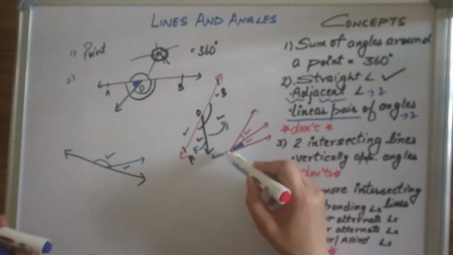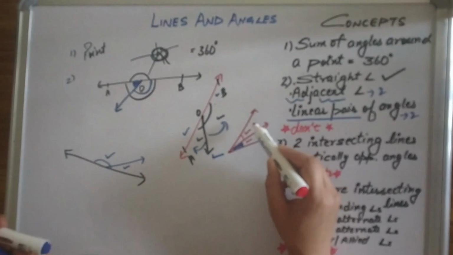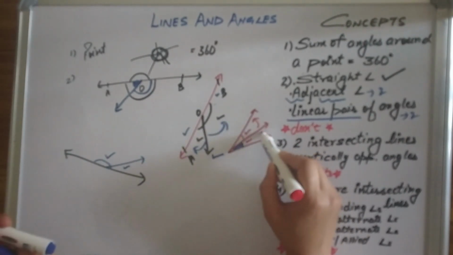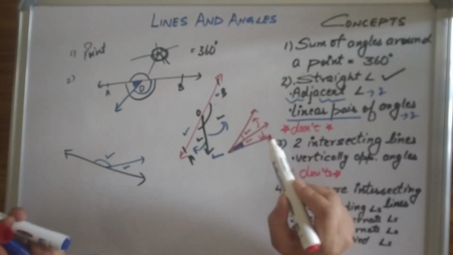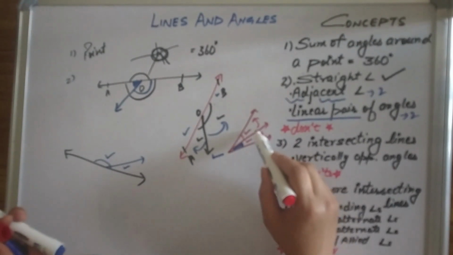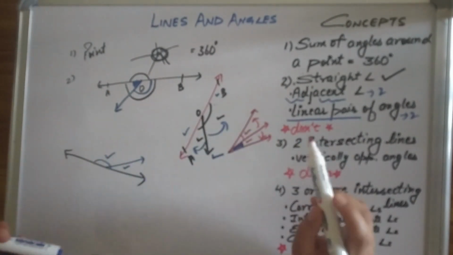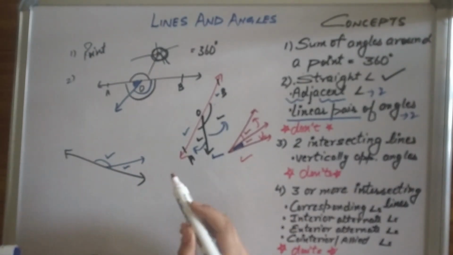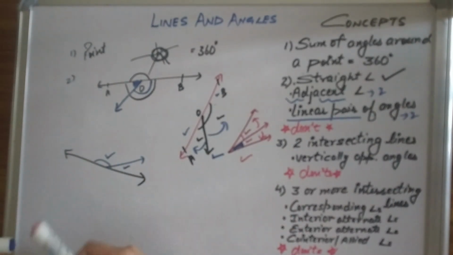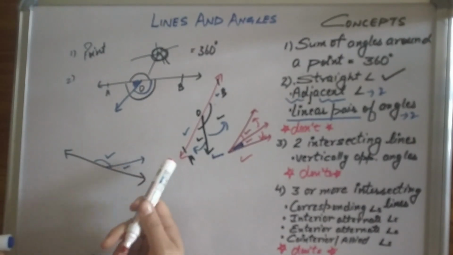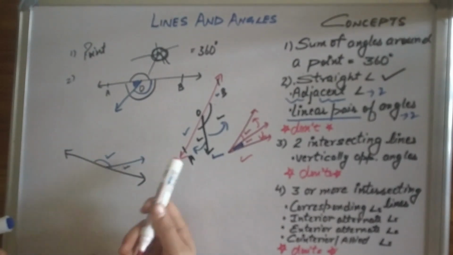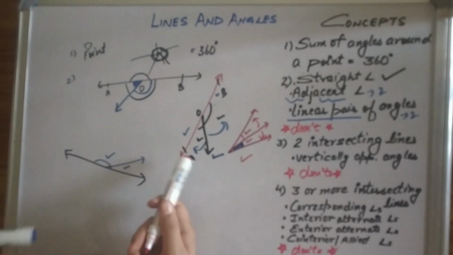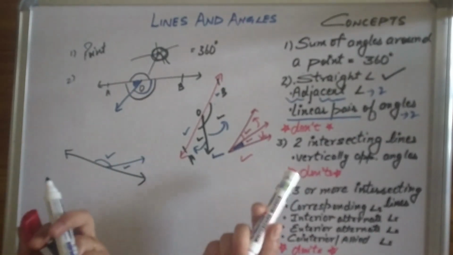Yes, why? Because they are sharing one arm, and their other arms are in the opposite direction of the common arm. The uncommon arms are on these sides. So these are called adjacent. Adjacent angles have this visual also, and there are many more, but this is a linear pair of angles. A linear pair of angles is always 180, while adjacent angles may or may not be.